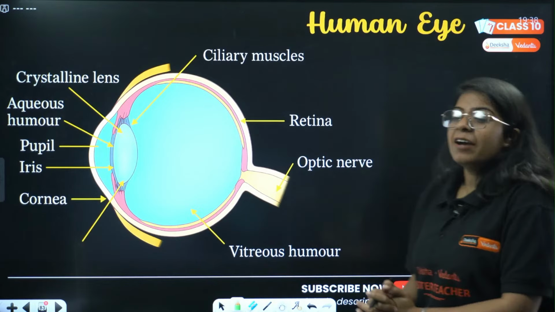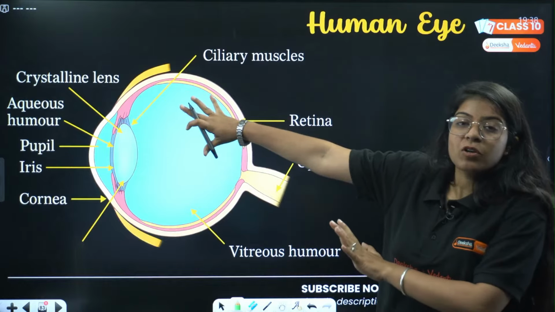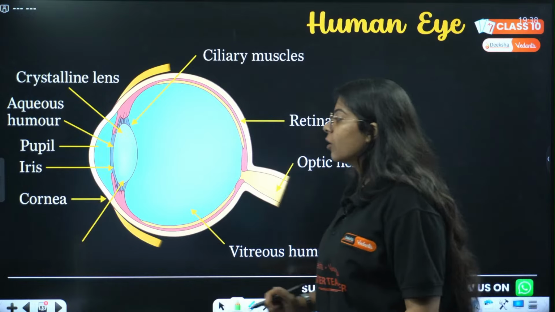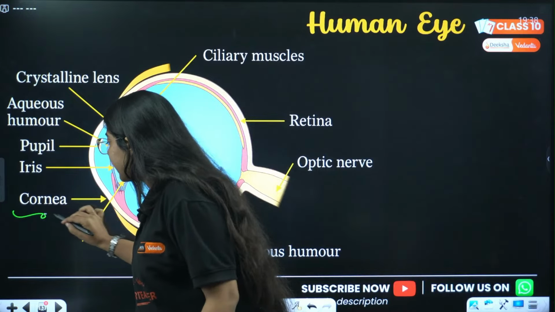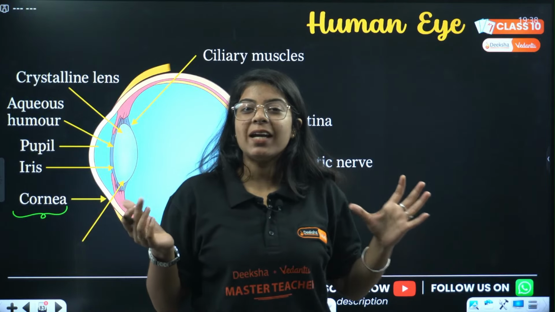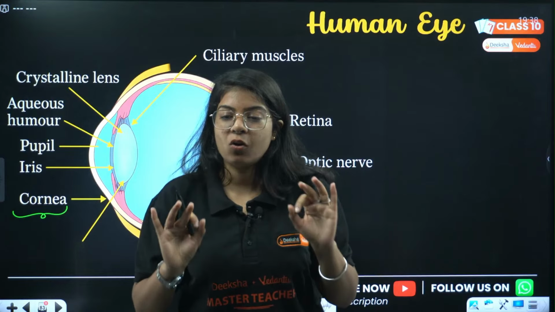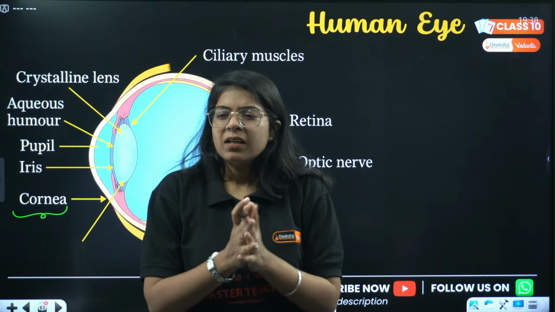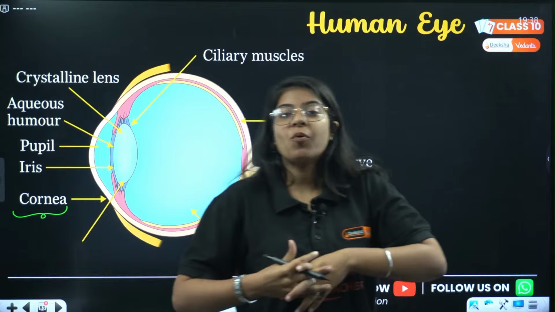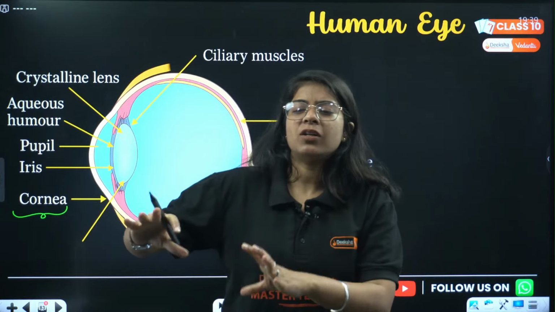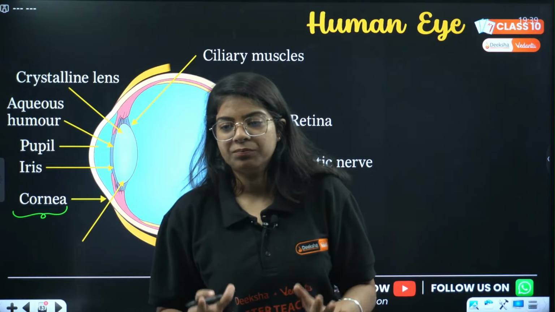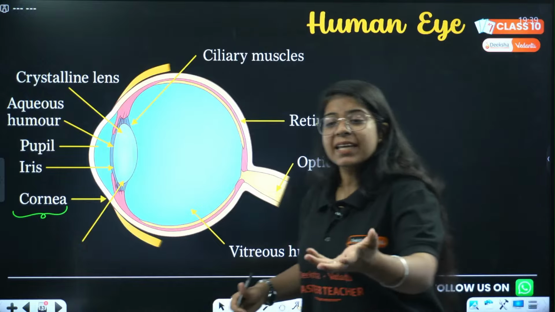So we have the human eye. We have so many parts of the human eye. Tell me quickly which part is responsible for the color of the eye. Until then let's start with the cornea. When you open your eye and try to touch the inside of your eye, the first thing you touch is your cornea. The cornea is responsible for the maximum part of the refraction that happens inside your eye. Iris, very good, Shubham.